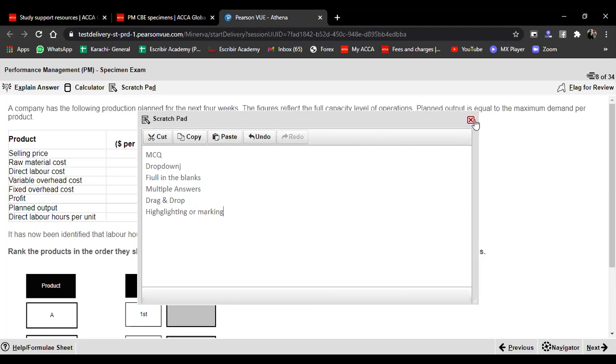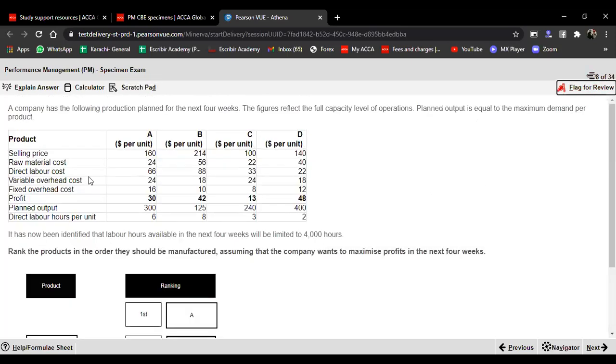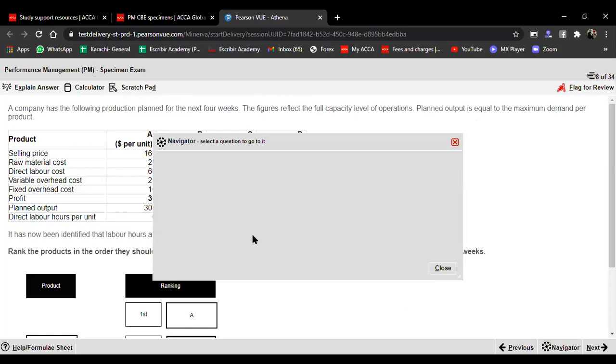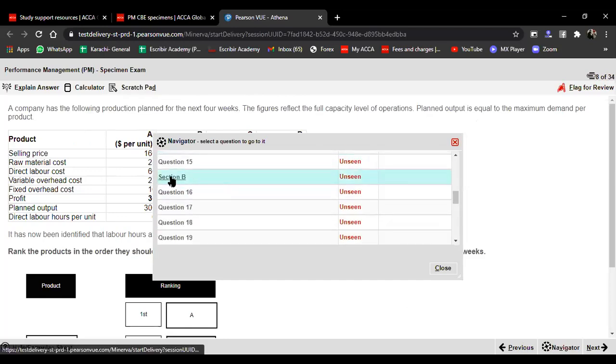Now, let's move a bit forward and discuss further. The next is, again, a drag and drop. So this is what it is. These are the different types of objective test questions that you would come across. Now, what am I going to do? I'll use this navigator. This navigator is directly going to take me to the relevant question. And I want to go on to section B.